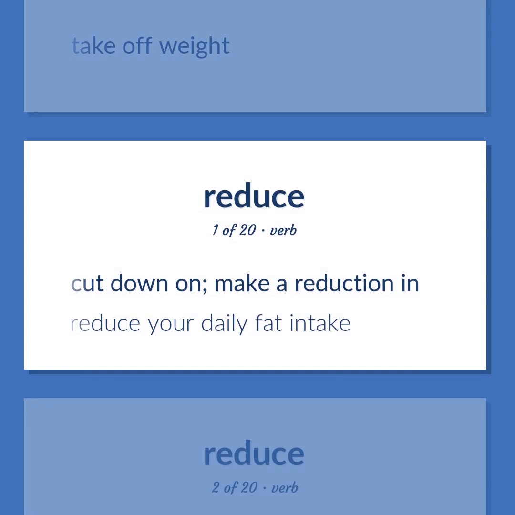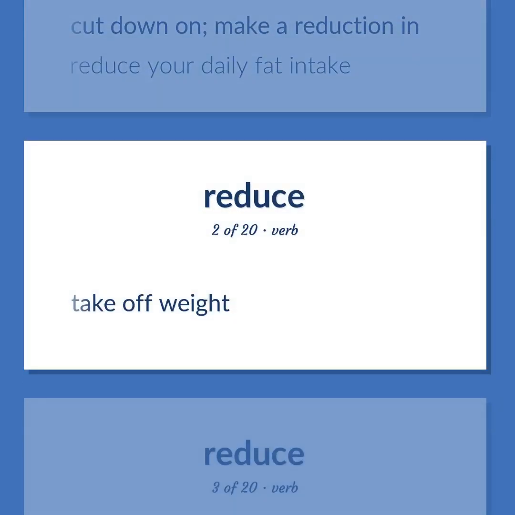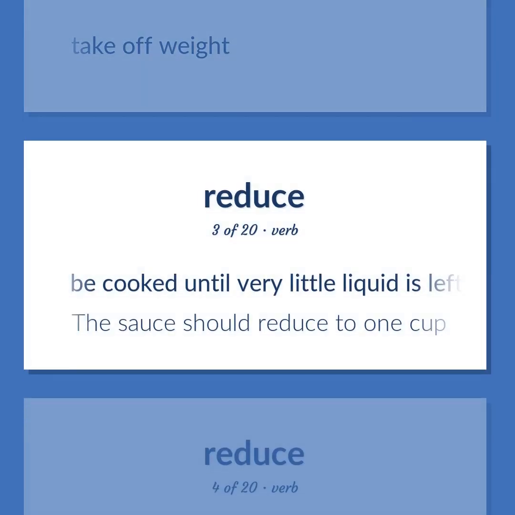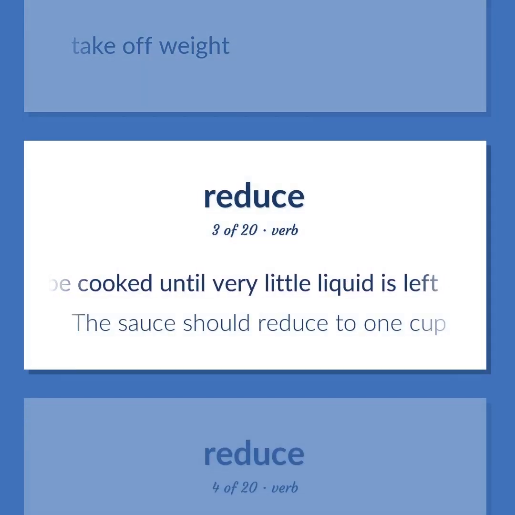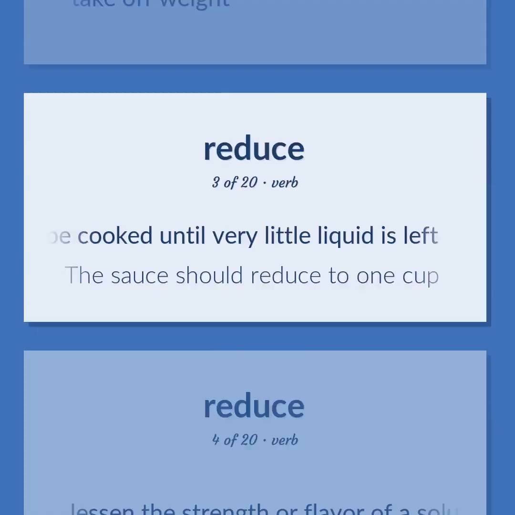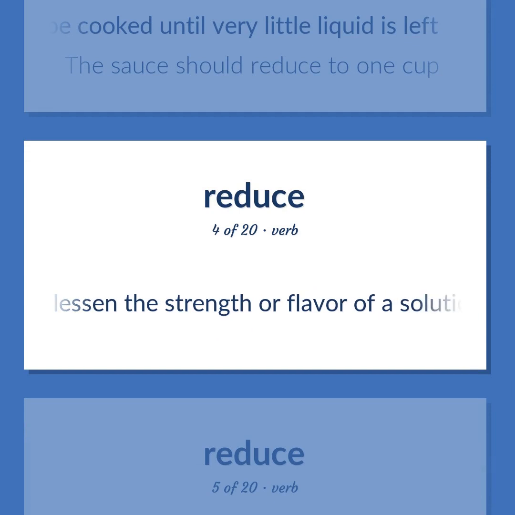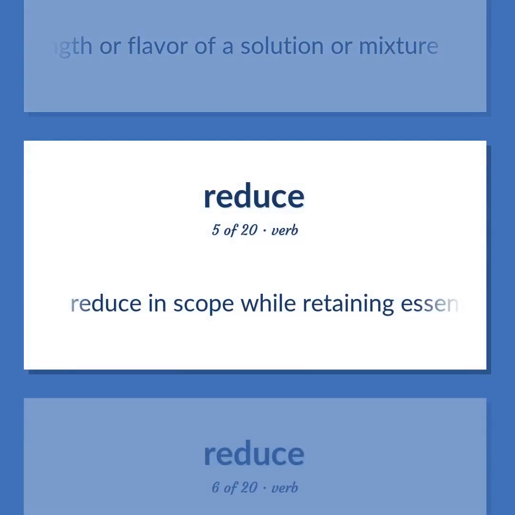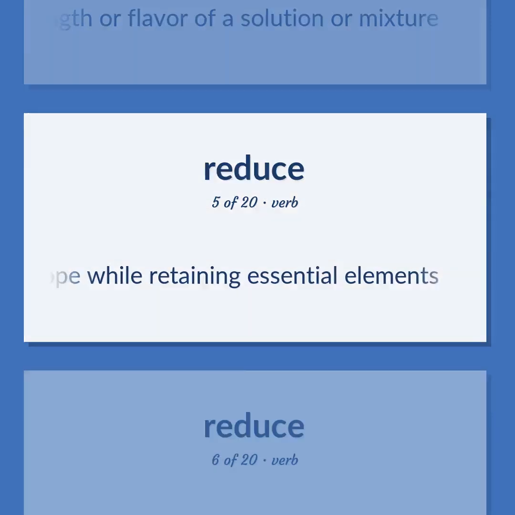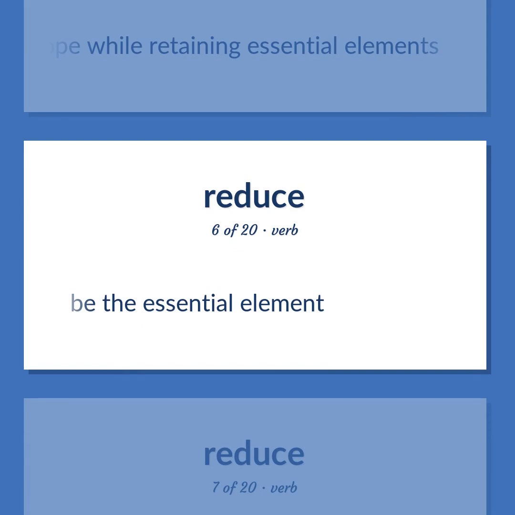Cut down on. Make a reduction in. Reduce your daily fat intake. Take off weight. Be cooked until very little liquid is left. The sauce should reduce to 1 cup. Lessen the strength or flavor of a solution or mixture. Reduce in scope while retaining essential elements. Be the essential element.